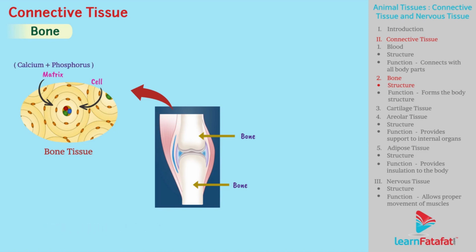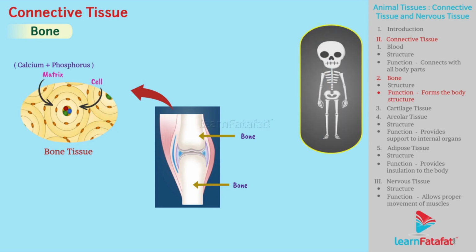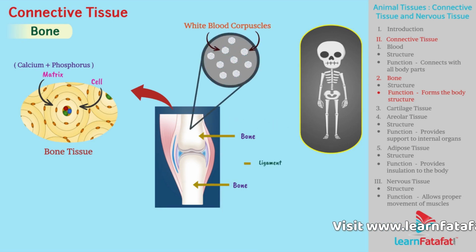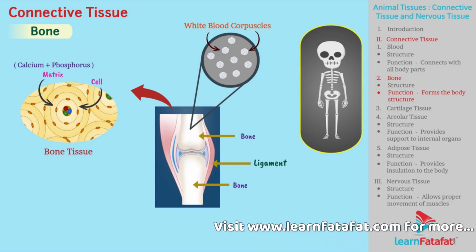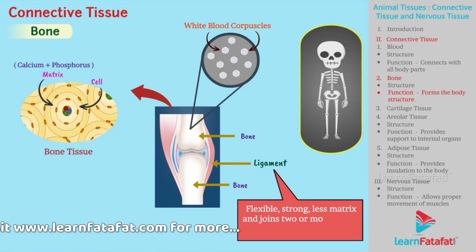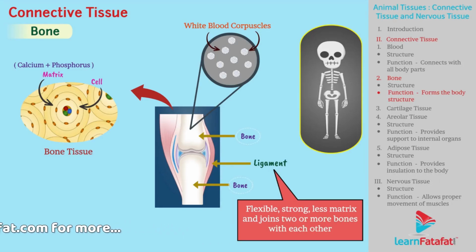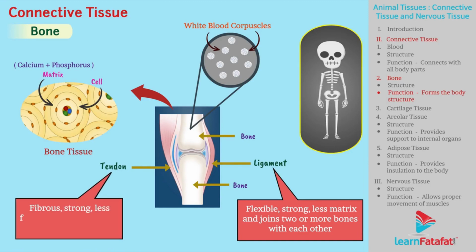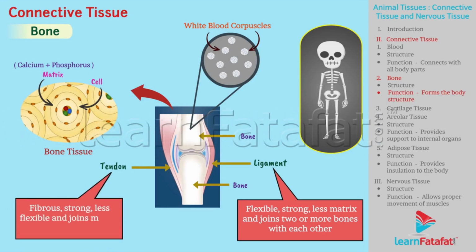Tissues of bones are hard, hence they form the body structure. Bone is also the center for production of white blood corpuscles. Ligament. This connective tissue is flexible, strong, has less matrix and joins two or more bones with each other. Tendons. Tendons are fibrous, strong, less flexible and join muscle with bones.